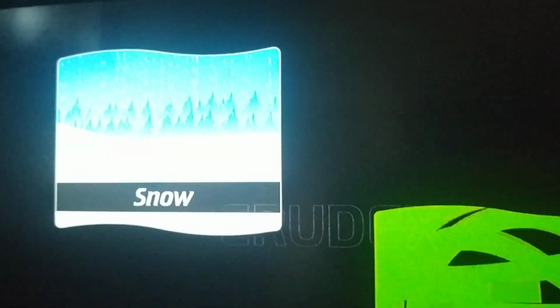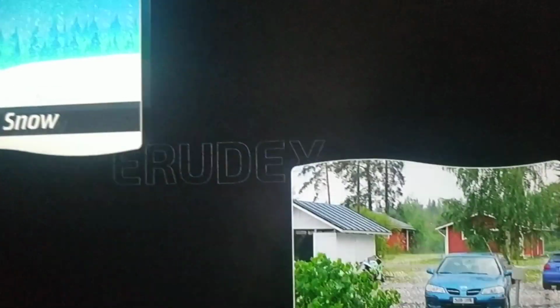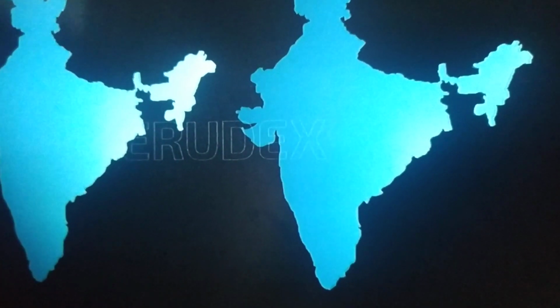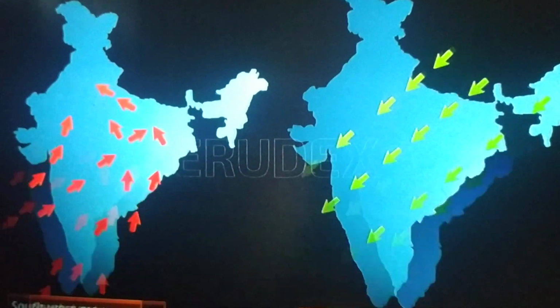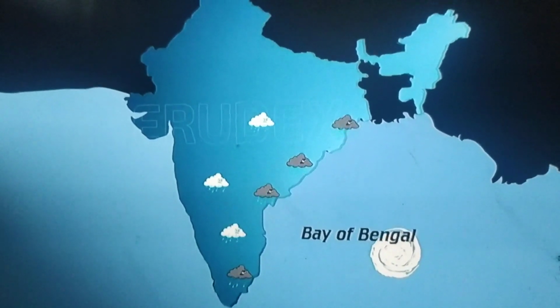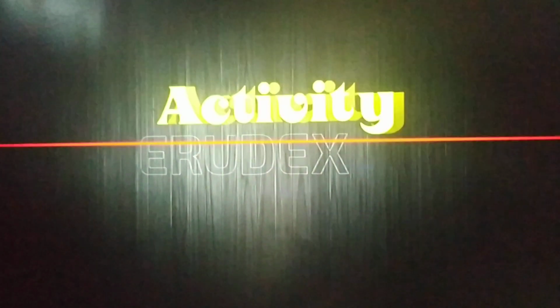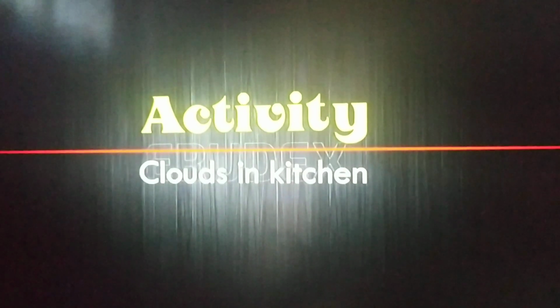In some areas it is like snowfall, in some areas like hailstones. We have two kinds of rains. Mostly rains are caused due to atmospheric pressures at oceans. Let us see one activity for this.